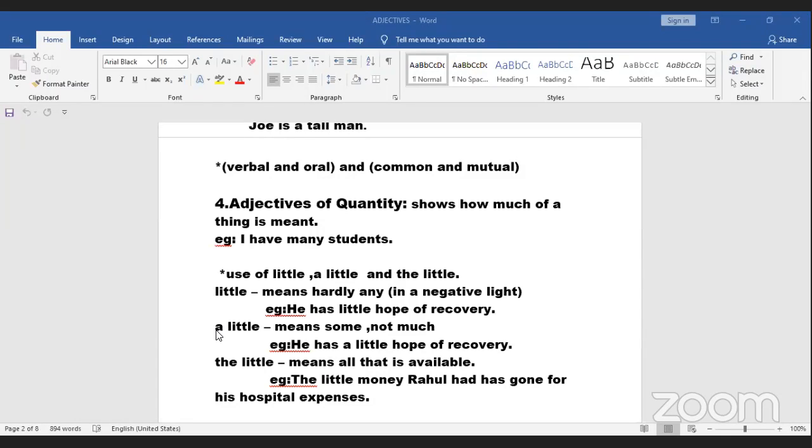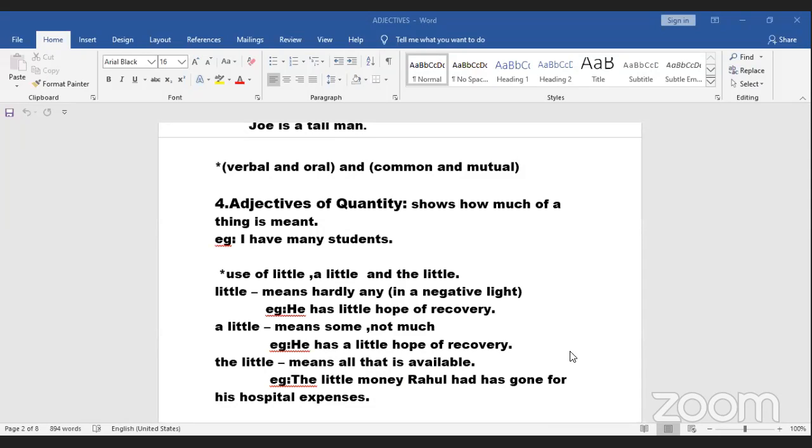The little milk I saved for you was spilled by Rohan. The little milk I saved. That means whatever milk was there, whatever was available, the little milk I saved for you was spilled by Rohan. So this is the difference between little, a little, and the little.